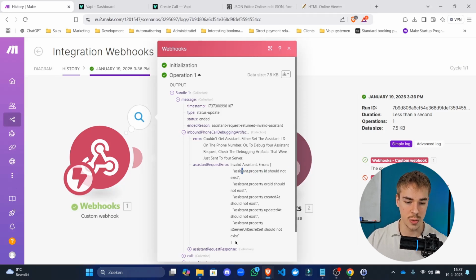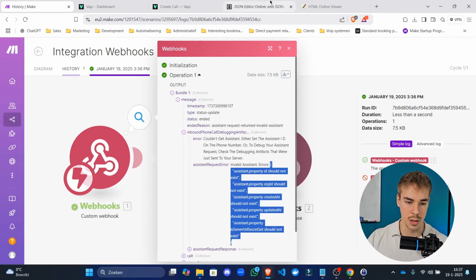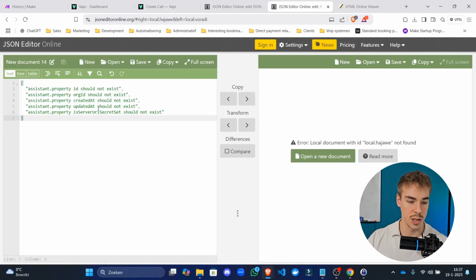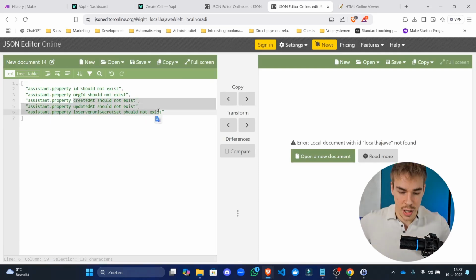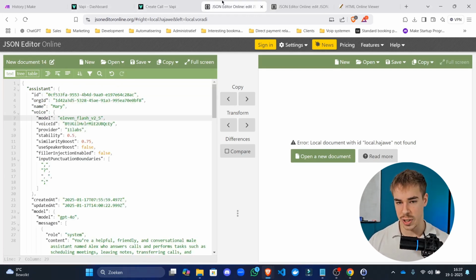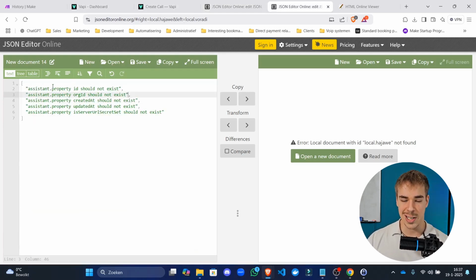So this is how we're going to read this. I'm just going to show you what that looks like. These are all of the things that we have to fix: assistant.property ID, assistant.property org ID. So how do you actually read this? How do you find the things that you're going to have to remove? Now, I've already kind of told you what you're supposed to do, the ID, the org ID. But if you look more closely, it's already telling you where to find it.